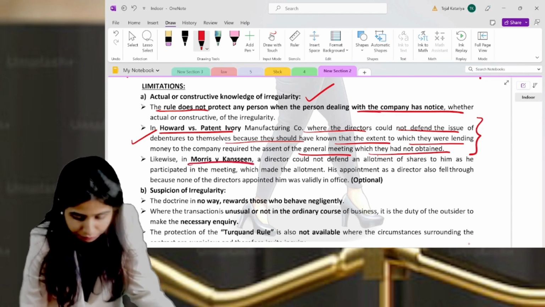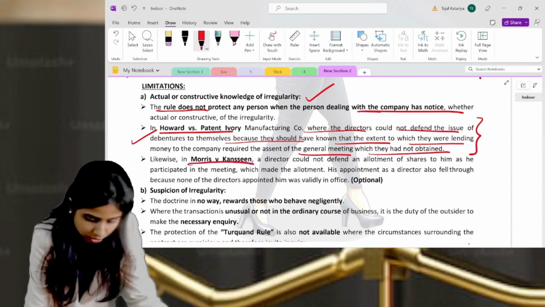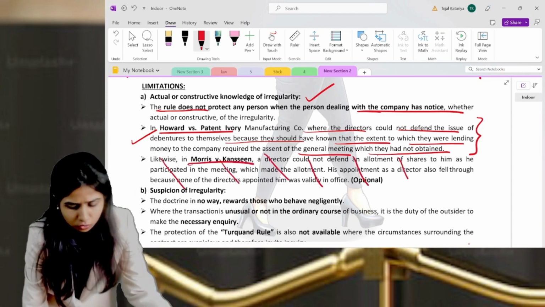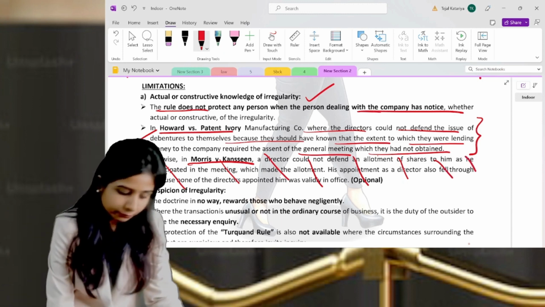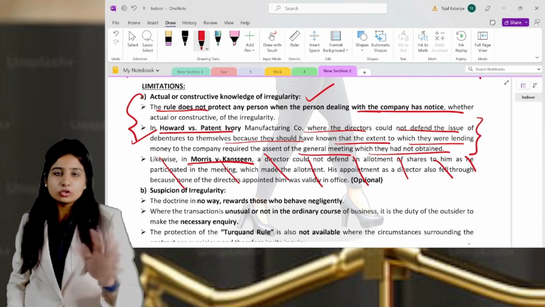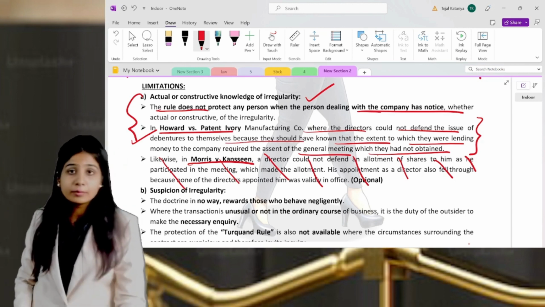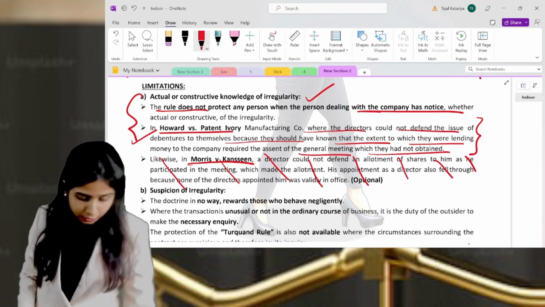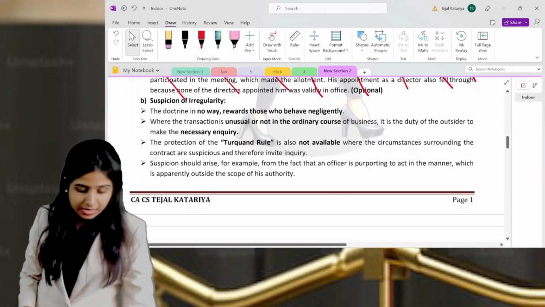The second case is Morales versus Hansen. This is optional. If you want to write, you can write. If you don't want to write, you don't write. Writing only the first case is more than sufficient. Don't explain two cases. One case is more than sufficient. I will recommend it, but if you want to, you can. No problem at all. If time permits, then do write.